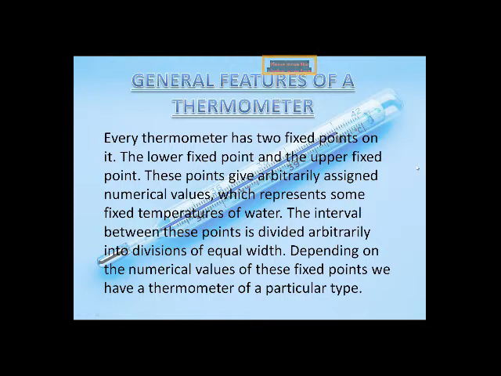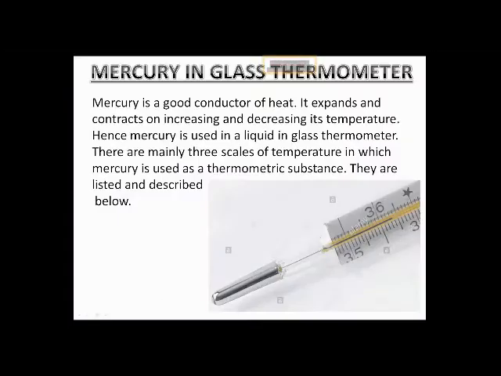We have different types of thermometer, such as the alcohol thermometer, the strip thermometer we usually use, and, in our daily life, the clinical thermometer, or the mercury thermometer. So a thermometer has two end points: the boiling point and the freezing point.